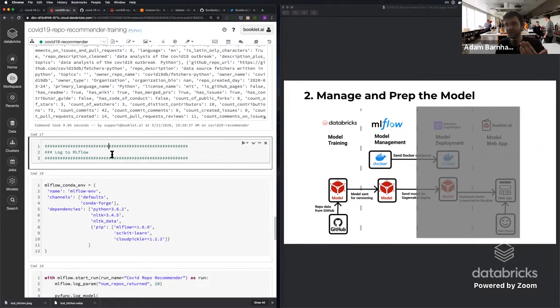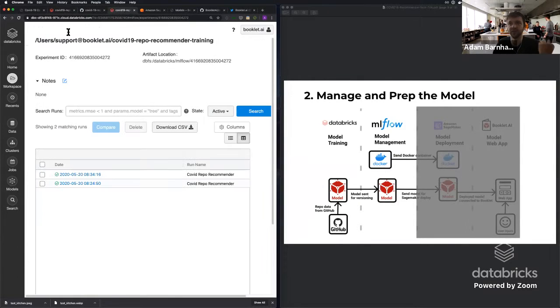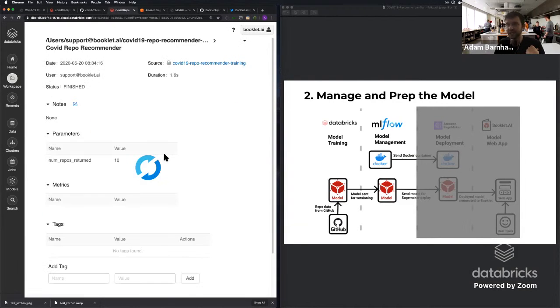This is where MLflow comes in. You can spin up MLflow locally. What's nice is that Databricks actually has a version of MLflow that's hosted inside of the system. So here you can see that MLflow is set up. I've run some models in the past that are stored here, and you can see details around those models and some parameters that we're storing. So let's push a new one to it.